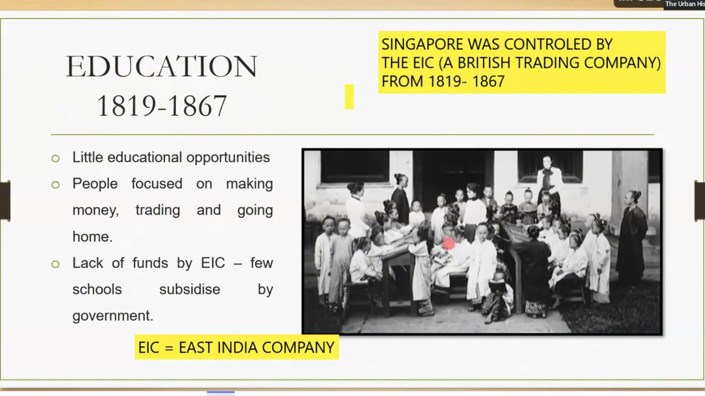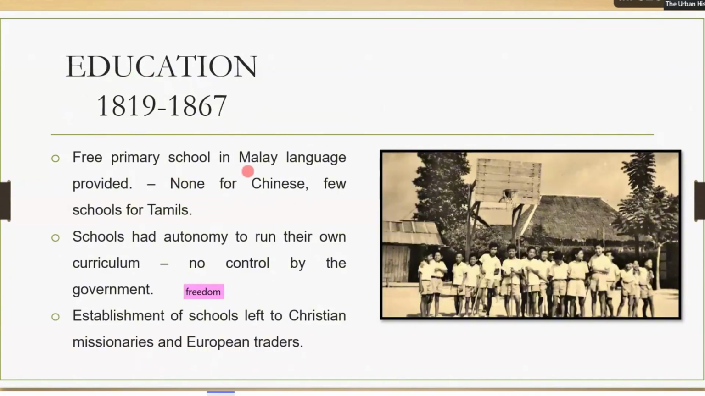There were some schools. It doesn't mean there were no schools. For example, there was a free primary school for Malays, where they taught Malay. There was nothing for the Chinese, and a few schools for the Tamils. The schools were not controlled by the government. Whoever was the principal would run their own curriculum, and the government would not interfere. Not like today, when all schools are managed by MOE, the Ministry of Education. In the past, every school was on its own. Whatever the principal wanted, it would do.